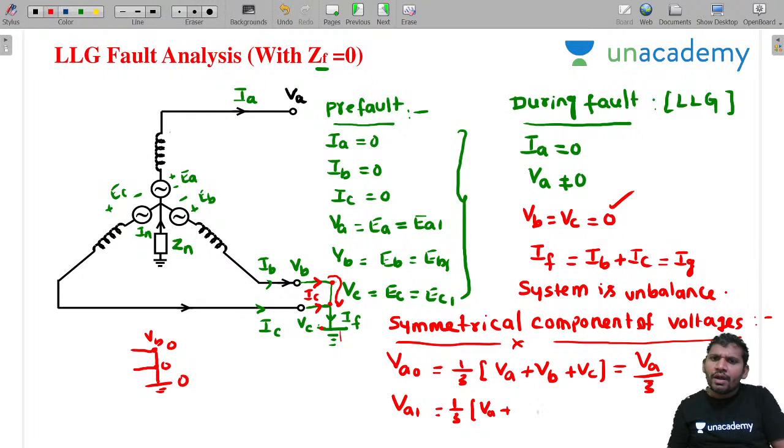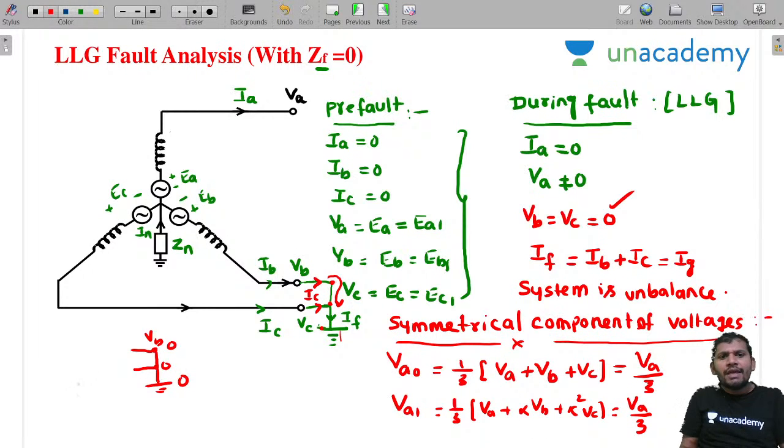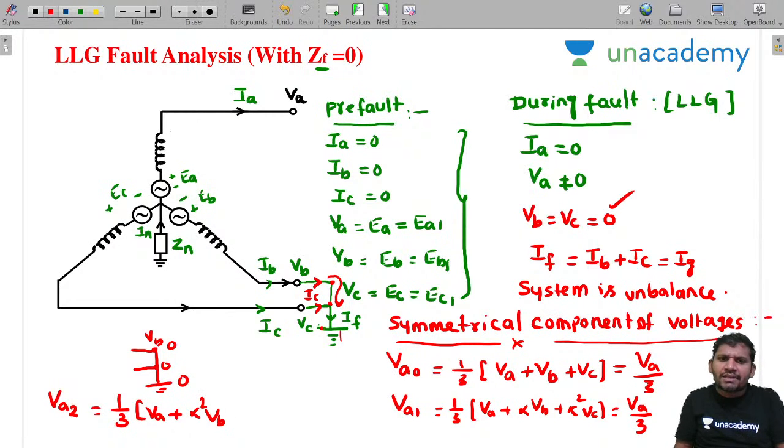VA1 equal to 1 by 3 (VA plus alpha VB plus alpha square VC). How much is this? Substitute VB 0 and VC also 0. What do you get? VA by 3. Here I am calculating VA2, students. VA2 equal to 1 by 3 (VA plus alpha square VB plus alpha VC). Substitute VB 0.